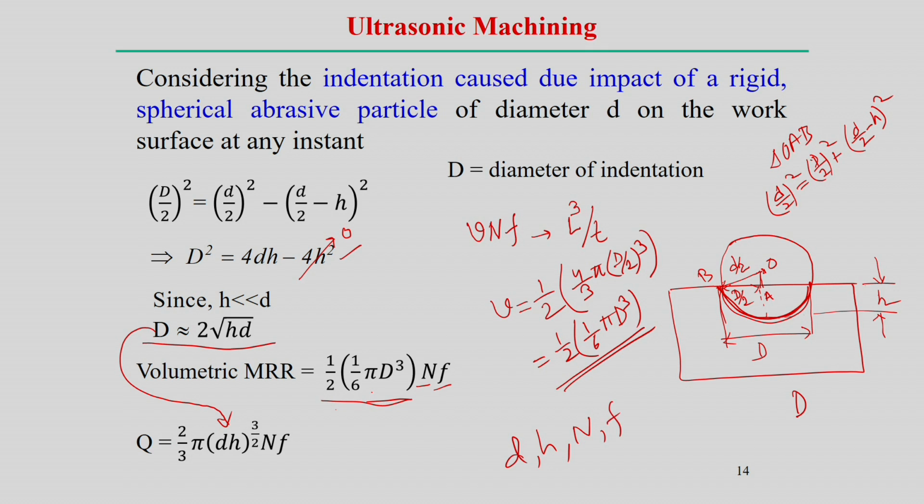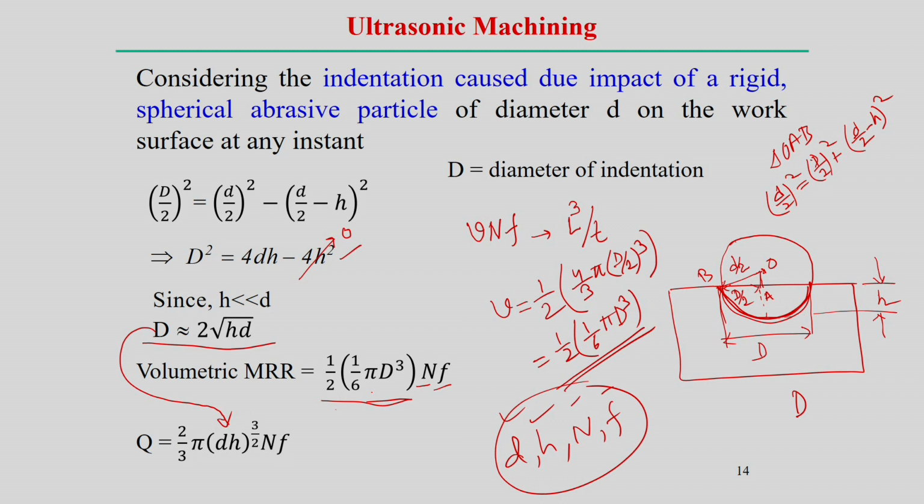because d is the diameter of the particle, which is a measurable quantity. h is the depth that increases per impact, and h can also be measured, and then n is the number of particles per cycle, which is known, and f is the frequency, cycles per second. So, if all parameters are known to us, then we can easily estimate the approximate volume flow rate,